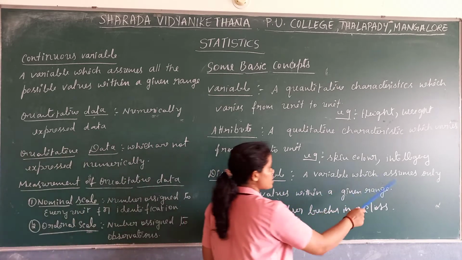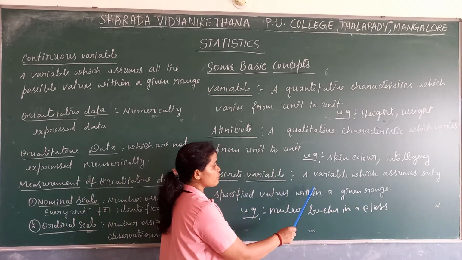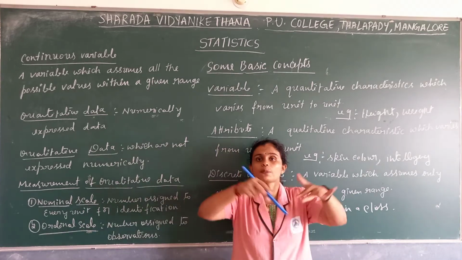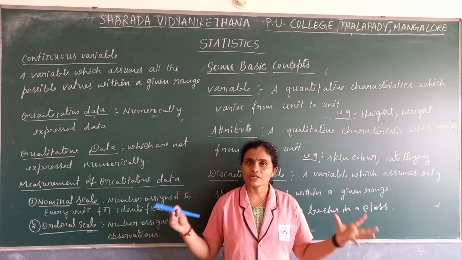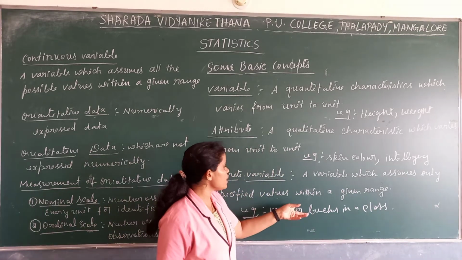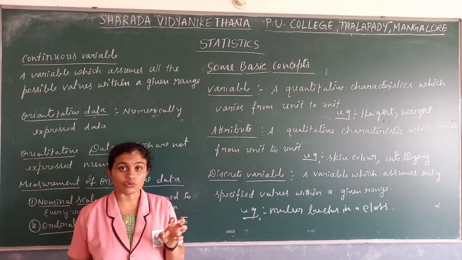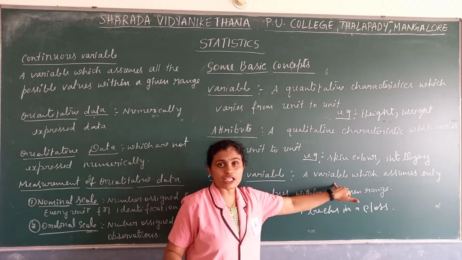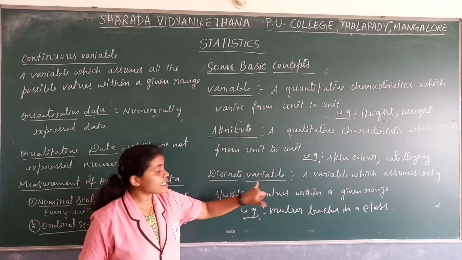See, a variable which assumes only the specified values within the given range means one particular range will be given, and in that range, whatever available values will be there, that we have to assume. That we call a discrete variable.